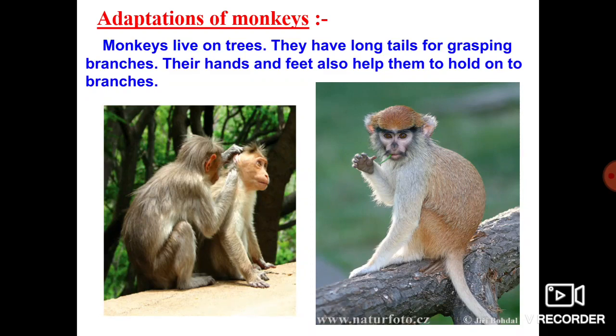Approximately they are gray-brown in color. The entire body is covered by gray-brown fur. This long-tailed kind of monkey is found in the Western Ghats of India, and some monkeys have short tails. So this is about the adaptation of monkeys.